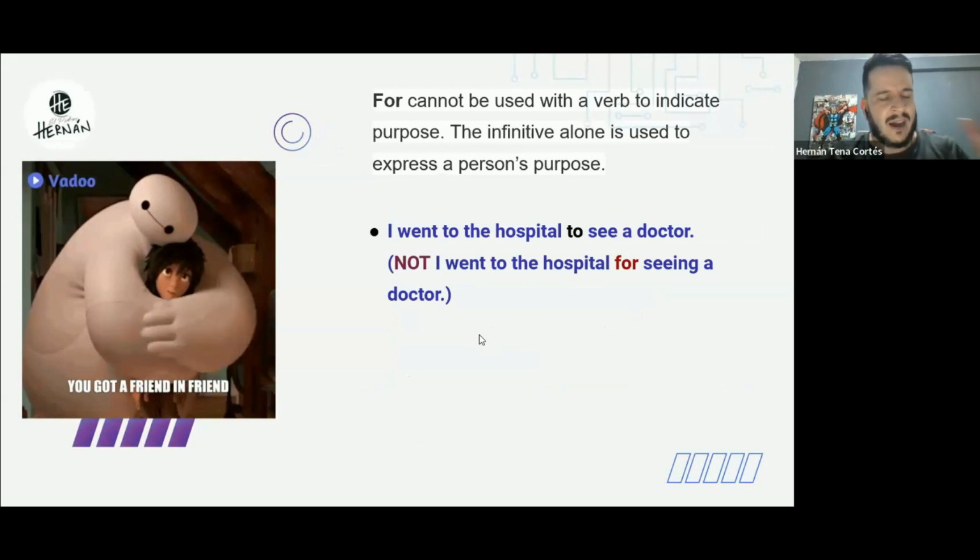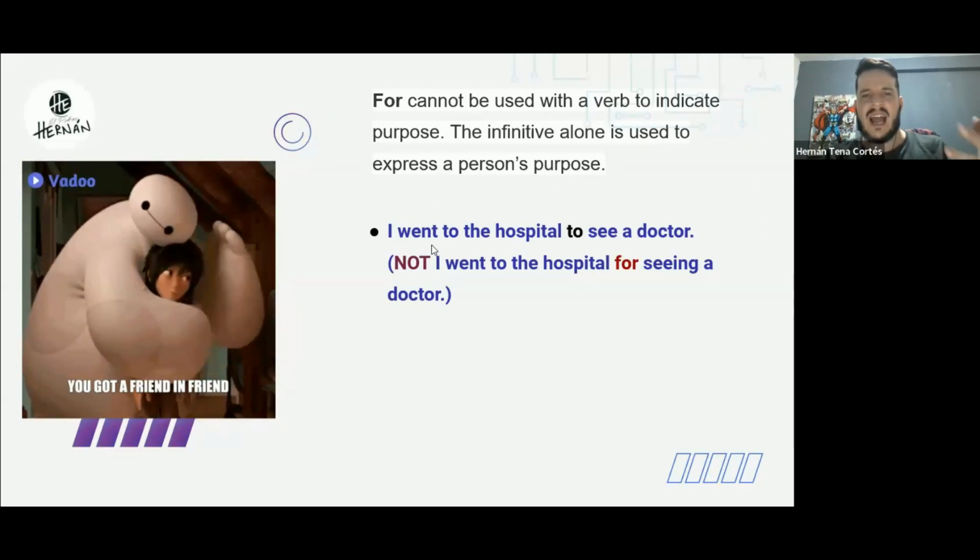All right, let's take a look now at a big mistake that many people make, especially when we speak Spanish and then we go to English. I see this mistake a lot. When we are going to use for, it cannot be used with an action word. For example, we would say, I went to the hospital to see a doctor, not I went to the hospital for see a doctor or for seeing a doctor. Before the verb, we usually use to, not for.